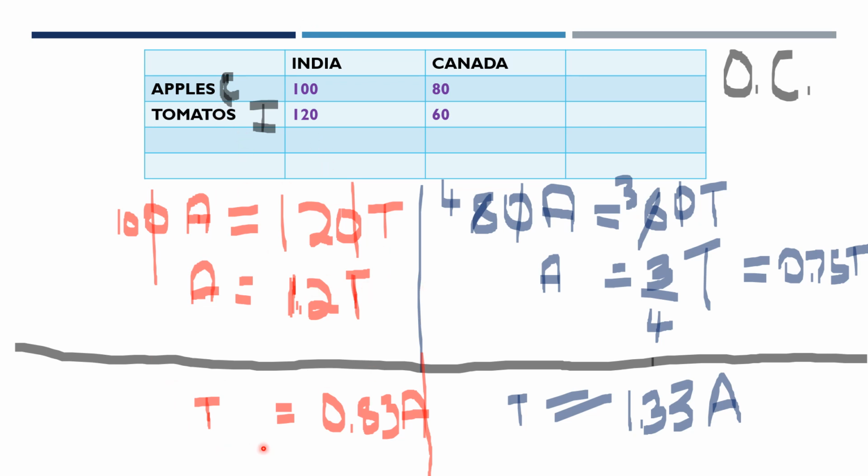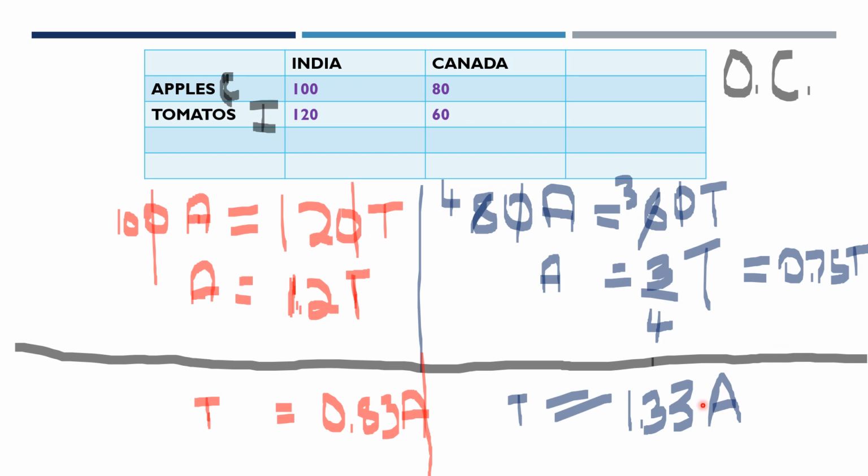Now, once India has decided it's going to produce tomatoes, let's go to the Canada section and see what Canada has to produce. For producing one apple, Canada is sacrificing 0.75 tomatoes. For producing one tomato, it is sacrificing 1.33 apples.